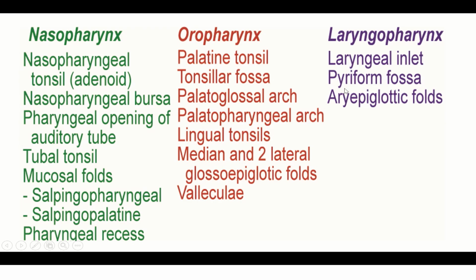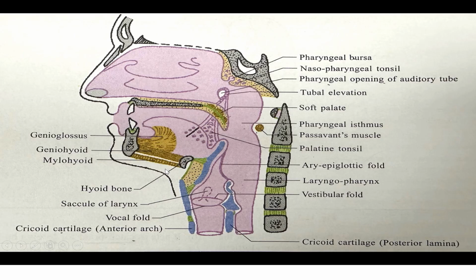So these are the features which you are going to observe in the pharynx. In the nasopharynx: nasopharyngeal tonsil, nasopharyngeal bursa, pharyngeal opening of the auditory tube, tubal tonsil, mucosal folds, salpingopharyngeal and salpingopalatine fold, pharyngeal recess. In the oropharynx: the palatine tonsil, tonsillar fossa, palatoglossal arch, palatopharyngeal arch, lingual tonsils, the median and two lateral glossoepiglottic folds, vallecula. Laryngopharynx: laryngeal inlet, pyriform fossa, and aryepiglottic folds. I'll show you all these structures in the next few diagrams.